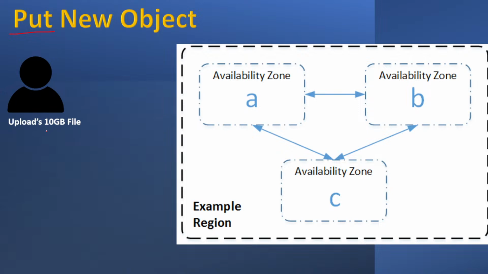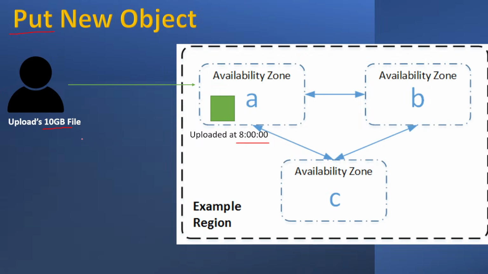So assume that you have a 10 GB file. Randomly, Amazon will select one availability zone. Inside that availability zone, there will be a data center, and your data is uploaded at 8 o'clock in the morning, according to the bandwidth.